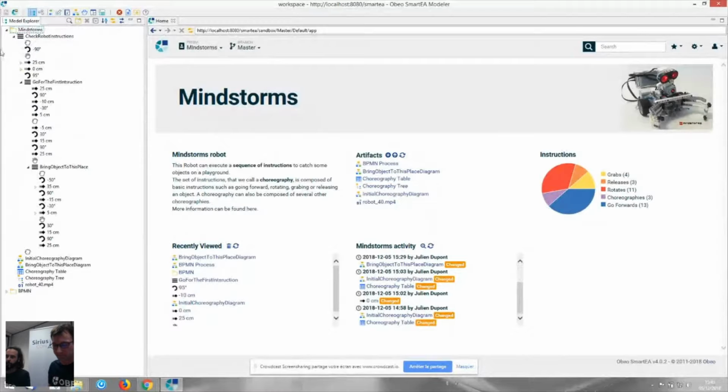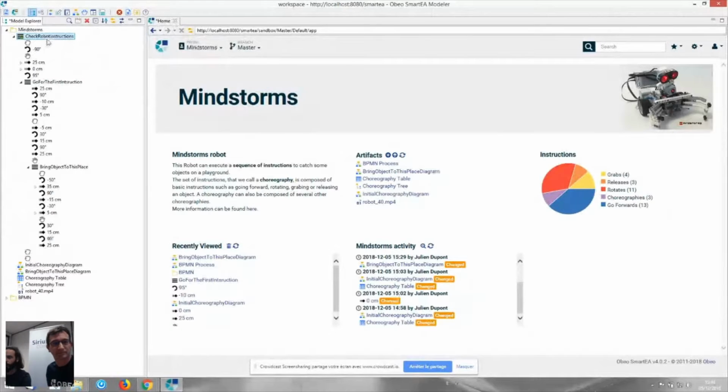In this case, we use the folder as the project is used in Sirius, and we have more functionality. It has the action to create a new element from the Model Explorer. If I want to add, for example, a grab instruction, I can add that to my repository.